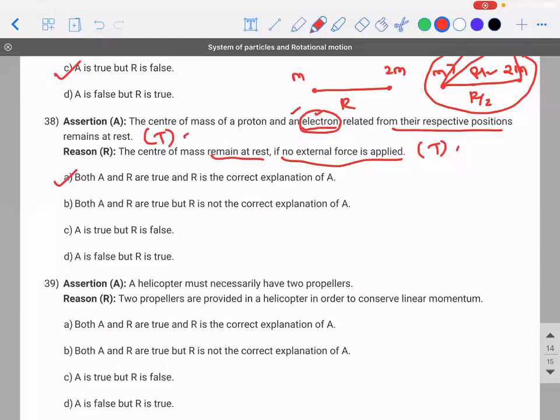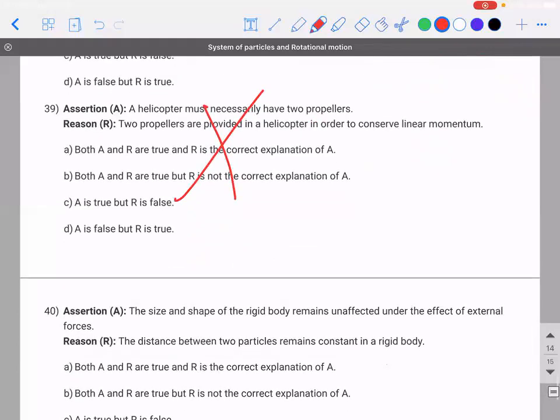The 39th, let's not worry about. 40th. The size and shape of a rigid body remains unaffected under the effect of external forces. Is it right? Yes, sir. Yes, that is the definition of a rigid body, so it is true.